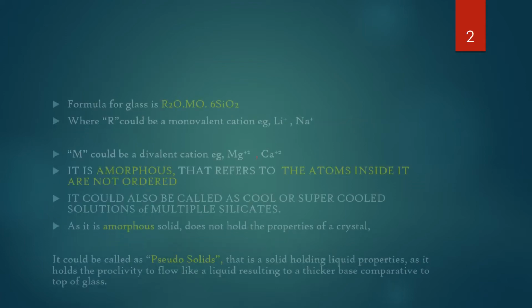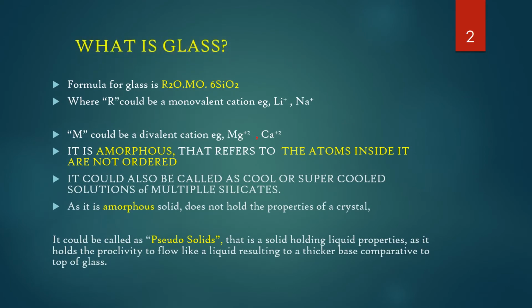And this is my presentation. What is glass? Formula for glass is R2O·MO·6SiO2, where R could be a monovalent cation, M could be a divalent cation. Glass is amorphous. Well, it refers to the atoms, that is, they are not ordered. It could also be called a cool or supercooled solution of multiple silicates. As it's amorphous, it does not hold the properties of a crystal.